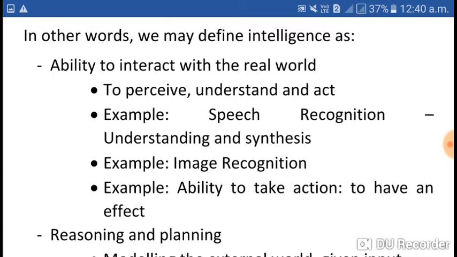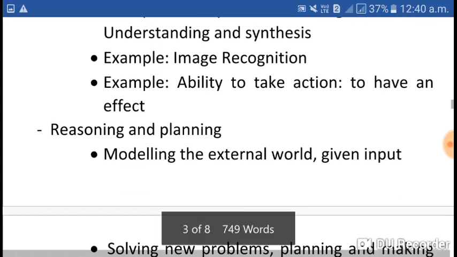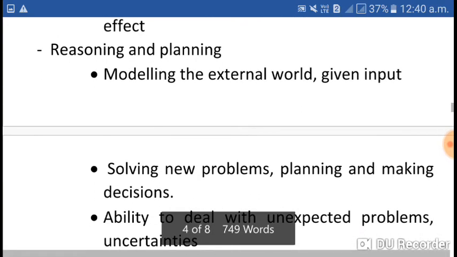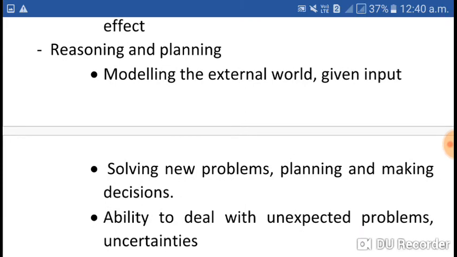If one is able to take decisions and take action, that is also intelligence. Reasoning and planning. Yes, reasoning and planning is also intelligence. If one is able to decide, if one is able to plan, that is intelligence.